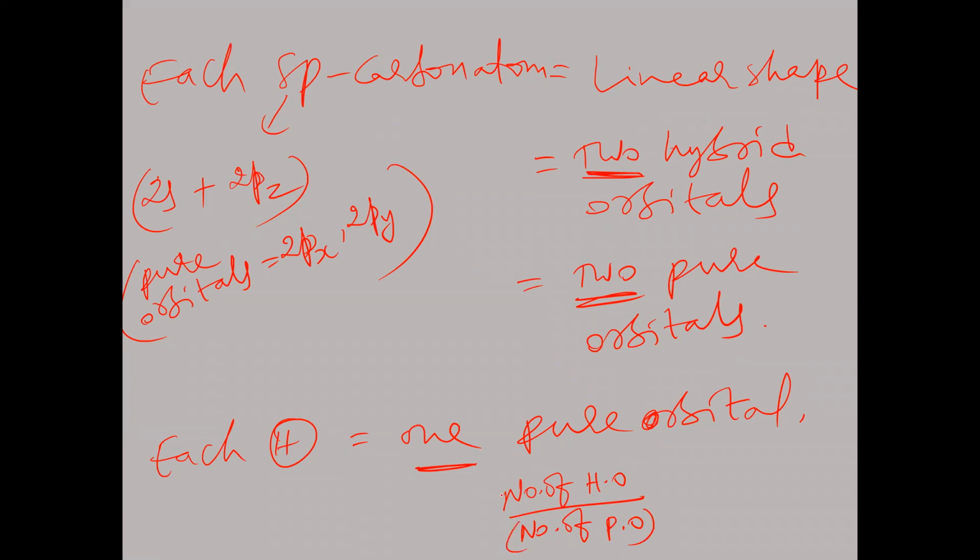So this ratio they will be asking sometimes. In most of the questions, they will be asking you the ratio of the number of hybrid orbitals to the number of pure orbitals in the given compound. Like this, we have to calculate the number of hybrid orbitals in each carbon atom and the number of pure orbitals, and also the number of hydrogen atoms equals the number of pure orbitals. Along with the pure orbitals coming from hydrogen atoms, we have to also take the pure orbitals from carbon atoms.